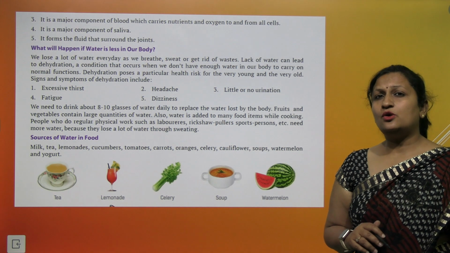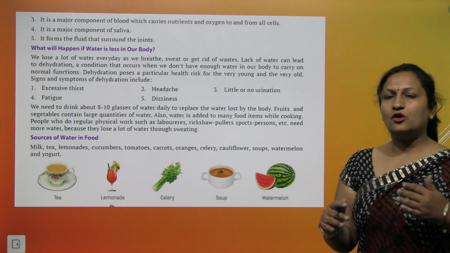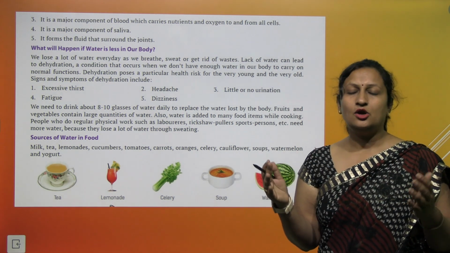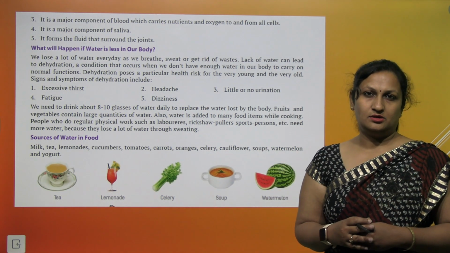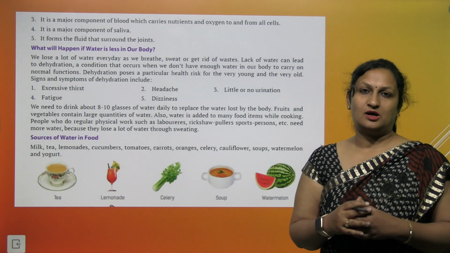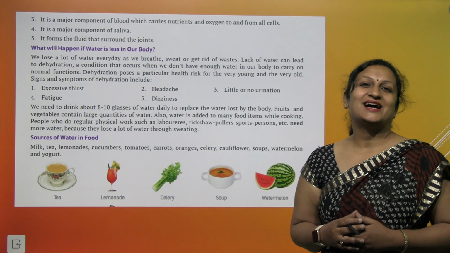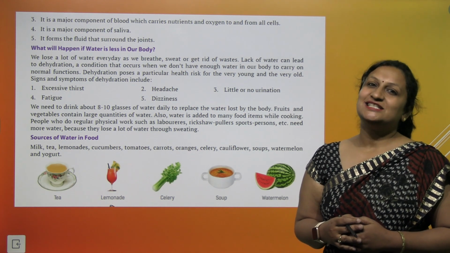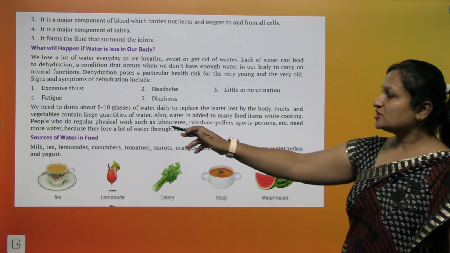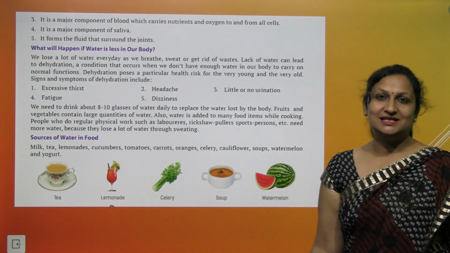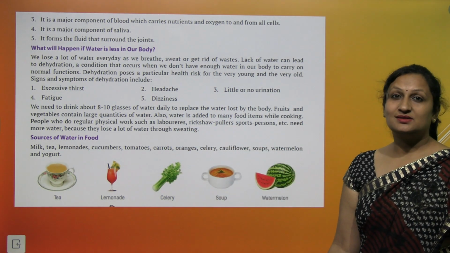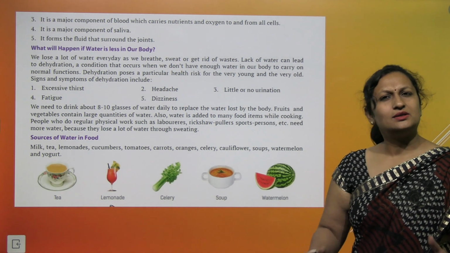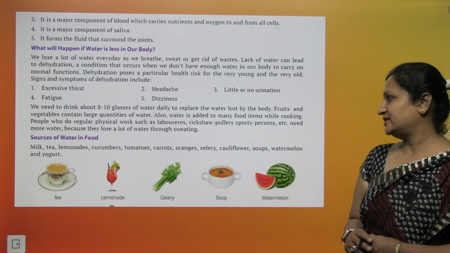Fruits and vegetables also contain water. You have oranges, watermelon, cucumber, celery. All are good sources of water. So you should consume them in large amounts so that your body remains hydrated and you don't suffer from this condition which is called dehydration. Sources of water in our food are milk, tea, cucumber, celery, oranges, watermelon. All these food items have water in them.